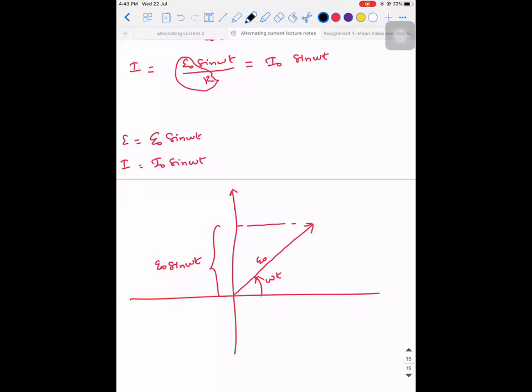Means the current will also rotate and come and stop here, but it will have a lesser magnitude. Then what will this height be? It will be I0 sin omega t. Are you guys able to understand? So this is the phasor diagram for an alternating source connected across a resistor. Is there any doubt in this point? So the black arrow is I, sir. It is correct. Yeah, okay.